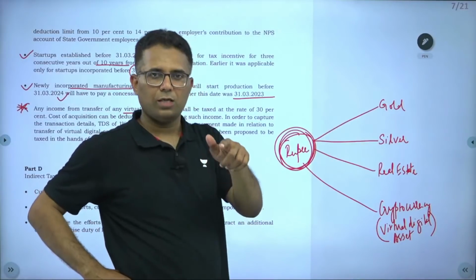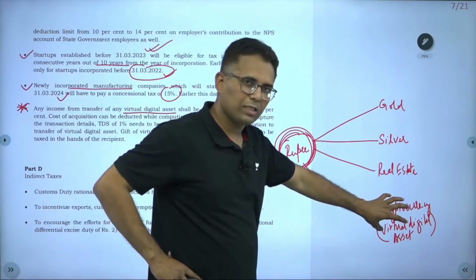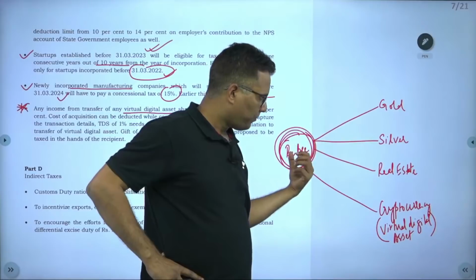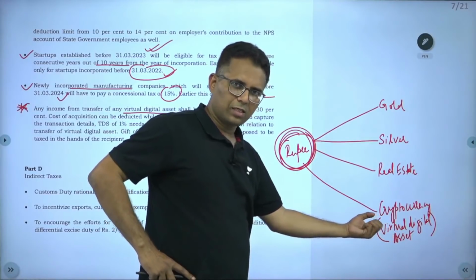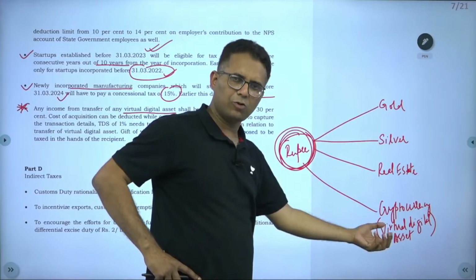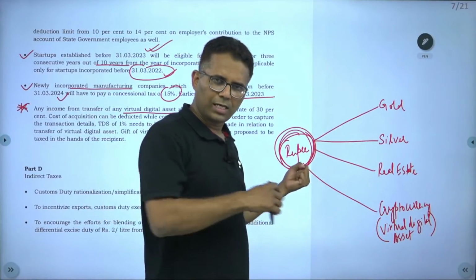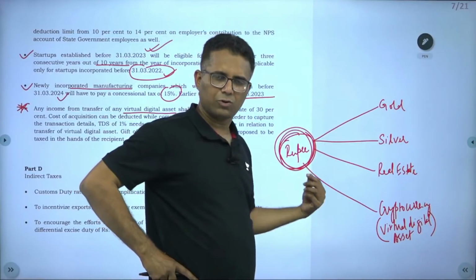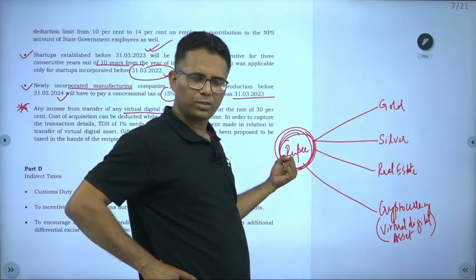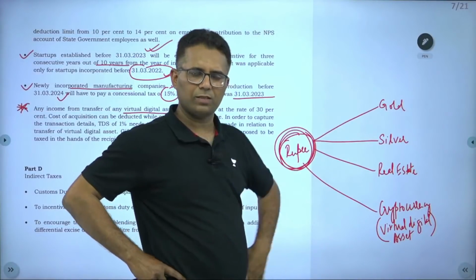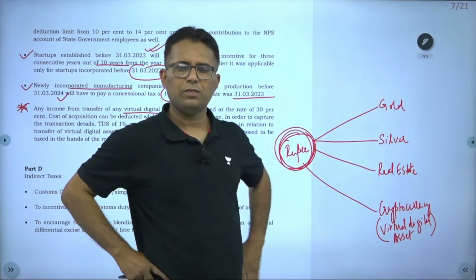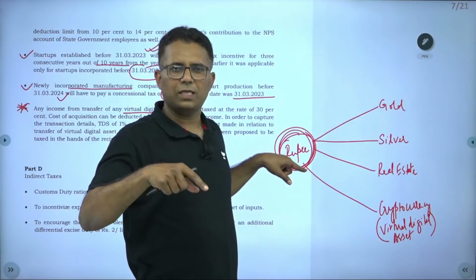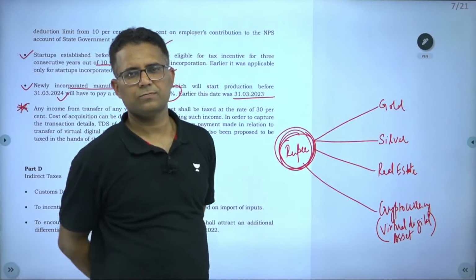In the same way, consider cryptocurrency as a digital asset. It's not currency, it's a digital asset. I paid 100 rupees and purchased a Bitcoin. Next year I sold that Bitcoin for 120 rupees. So I gained 20 rupees. That is my income. On that 20 rupees, now government is saying that you will have to pay 30% tax.